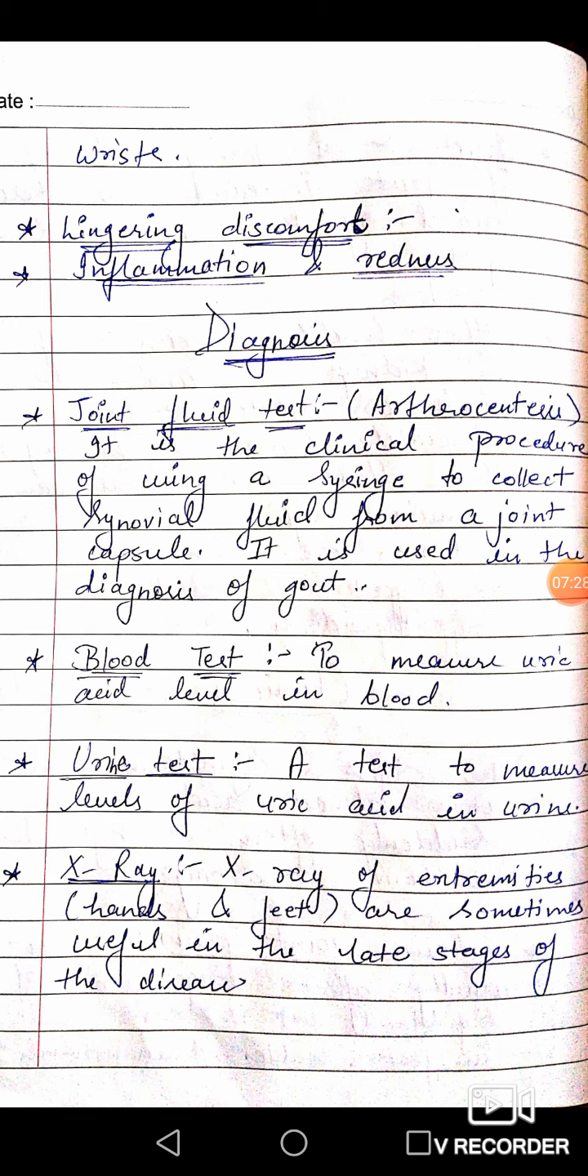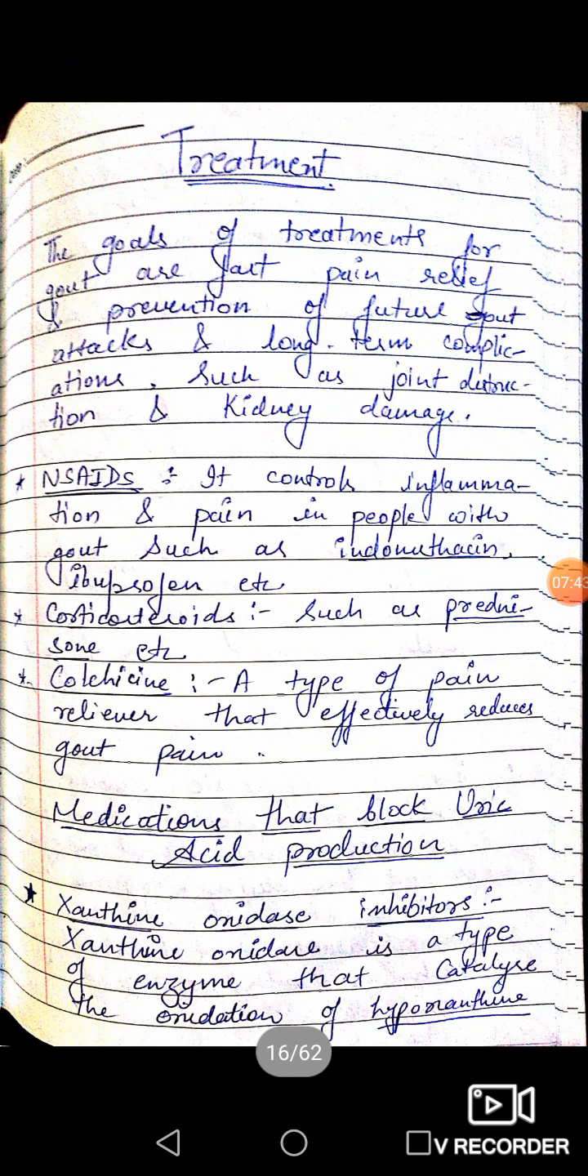X-rays of extremities, hands and feet are sometimes useful in the late stage of the disease. Here we will take some X-rays, which will sometimes be useful in the detection of a late stage of the disease. Next, their treatments.